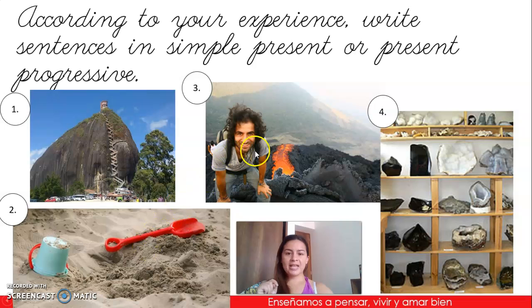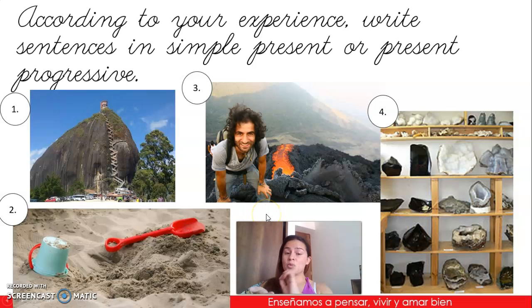Okay? Then we have this guy, this boy, this man, and this is a volcano. What sentence can you do with that? And then we have in the fourth picture some rocks. And the rocks are in a shelf. Many rocks are on the shelf. Maybe it's a collection of rocks. What sentence can you do with that?